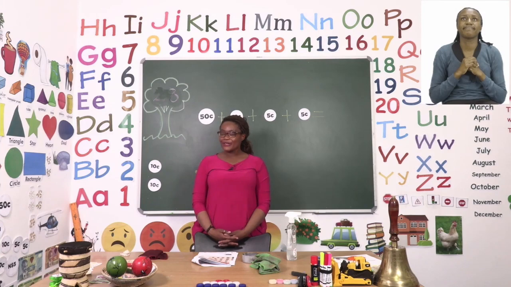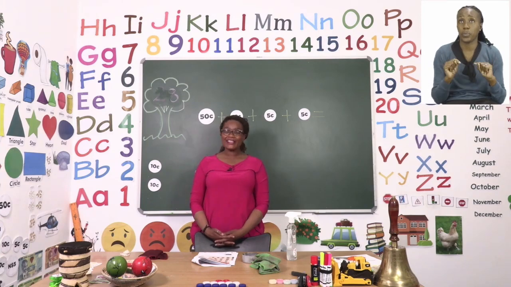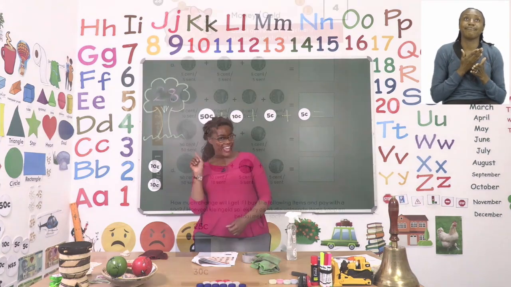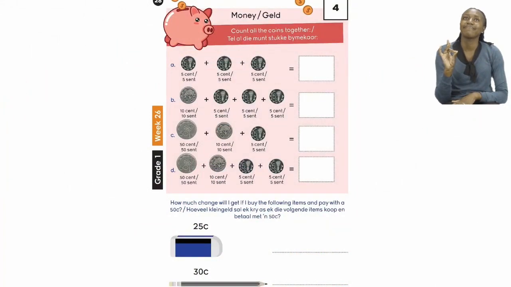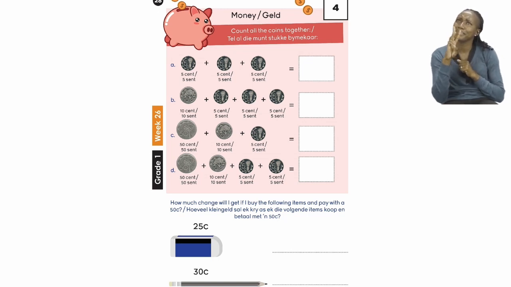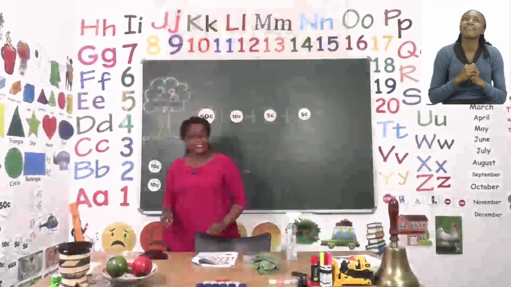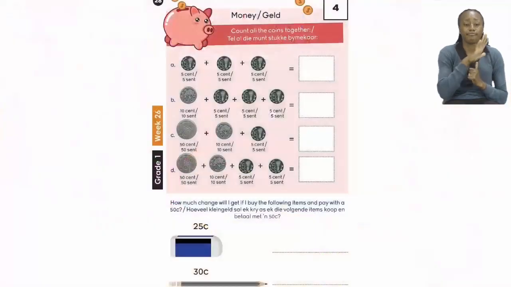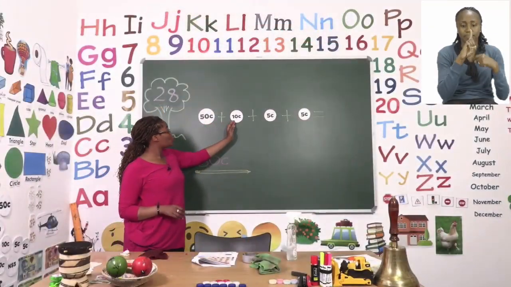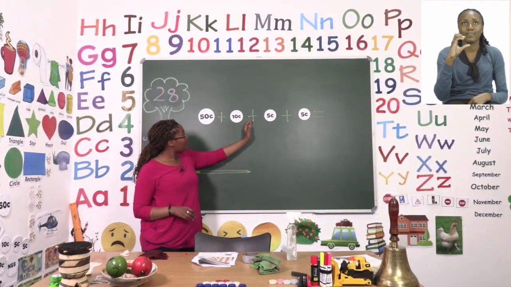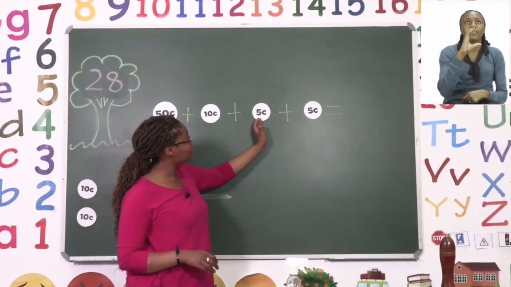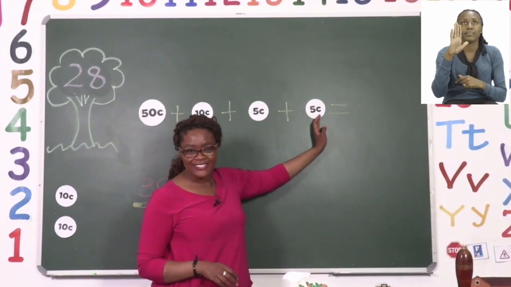Now for our lesson, boys and girls, we are going to turn to the last page, page 28. On page 28, we are going to be doing money. It's going to be our job to count all the coins all together. Now we're going to do the last one together, D. So let's take a look at the board. D says 50 cents plus 20 cents plus 5 cents plus 5 cents.